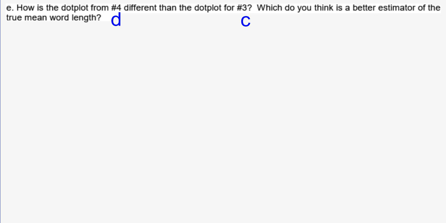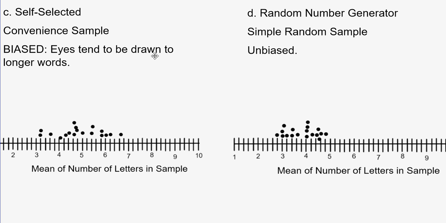So if we look back, remember our self-selected 5, that's a convenient sample, and that tends to be biased because your eyes tend to be drawn to longer words, whereas the random number generator, or your simple random sample, is unbiased. It's just going through randomly selecting, and that is offsetting any biases that could be made that way.